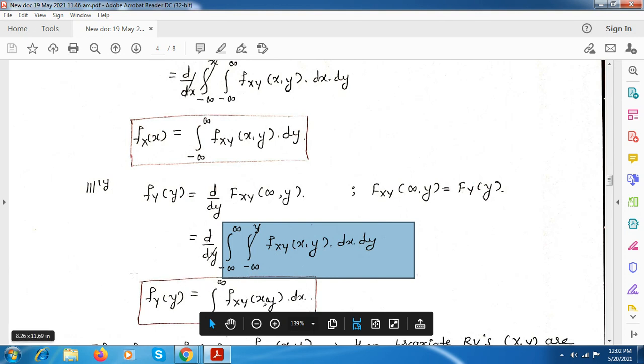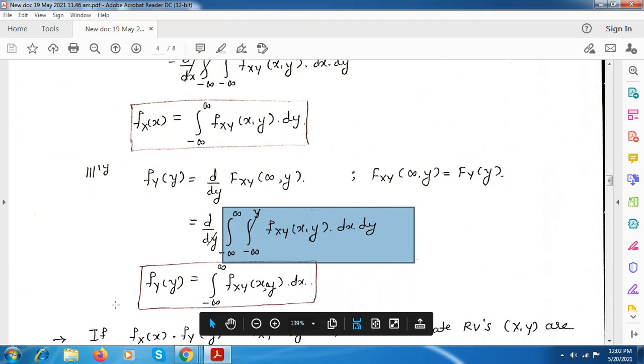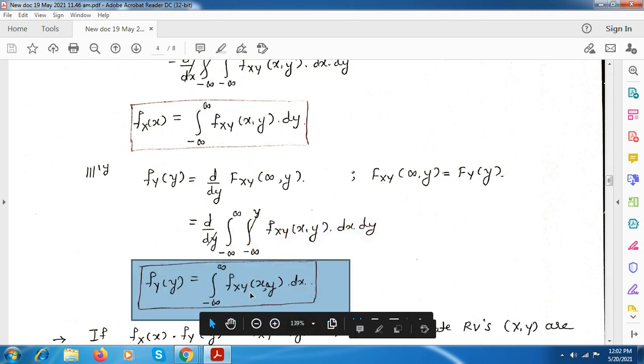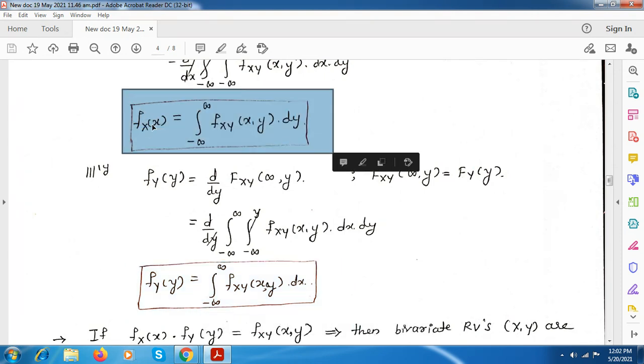So this becomes the integration from minus infinity to plus infinity f_XY(x, y). Here it is differentiation with respect to dx. Sorry, integration with respect to dx. Only the change here is for this one, that is f_X(x), you have to integrate with respect to dy.